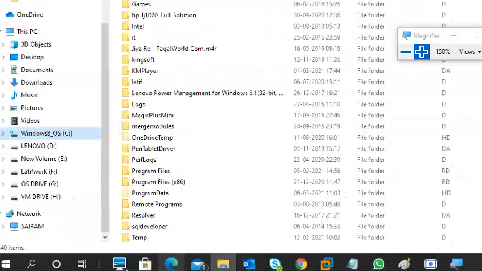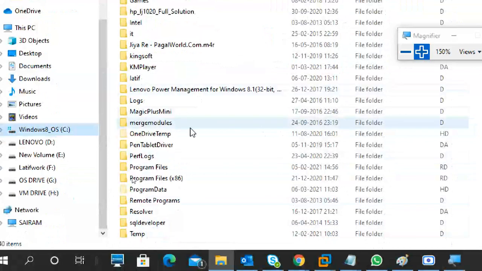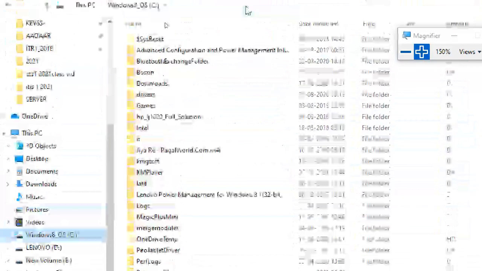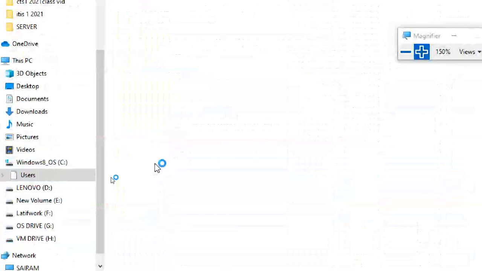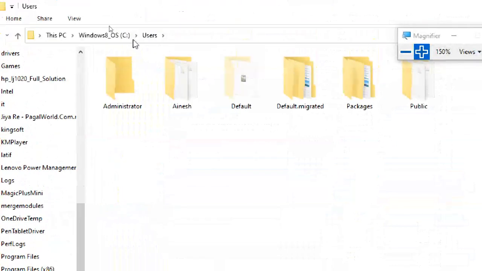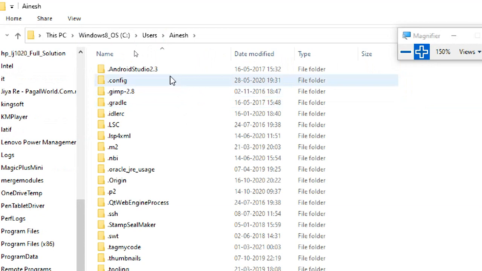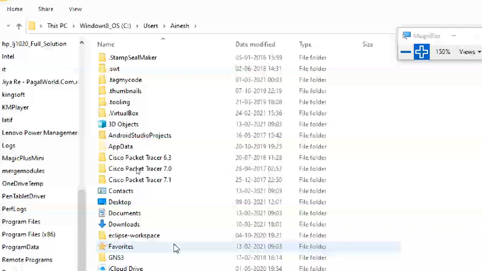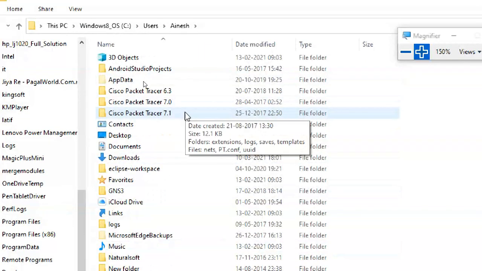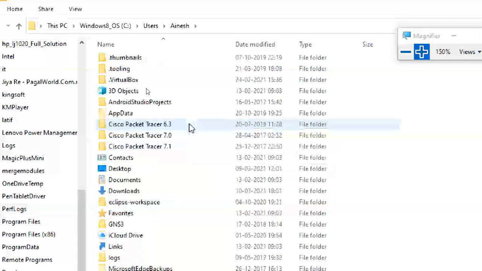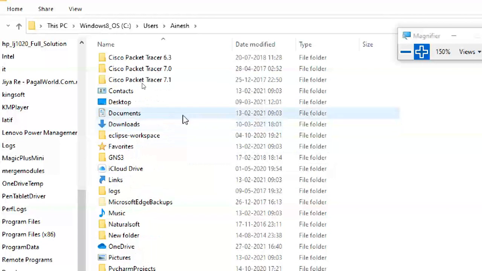Otherwise go to C drive. You can find I have a lot of things. So C drive, Users, you can see the username, open. This is your profile data. But I'm using this for so many years, so I have a lot of data because of a lot of applications.